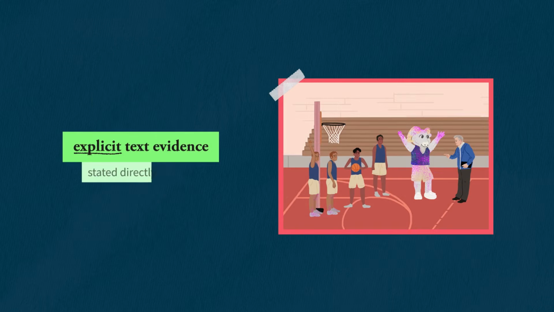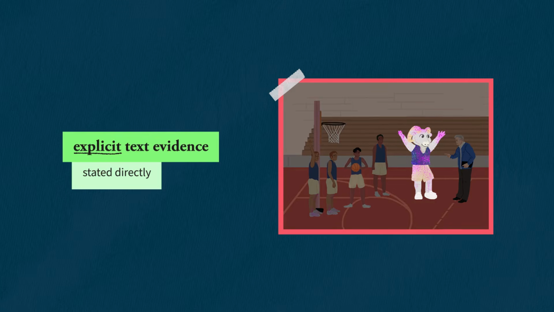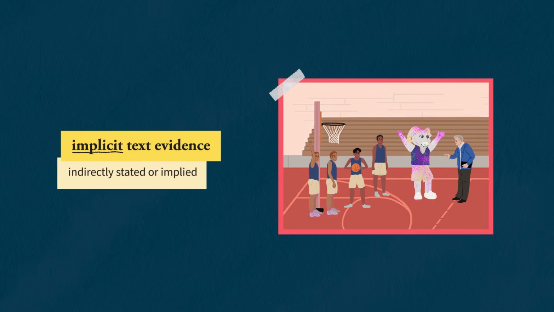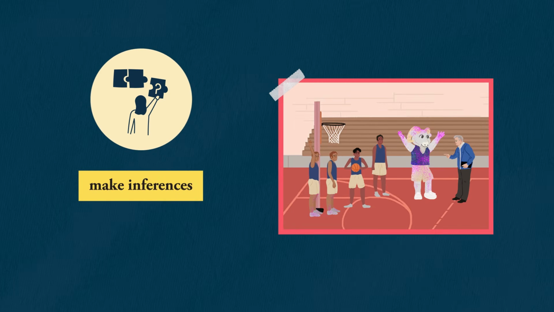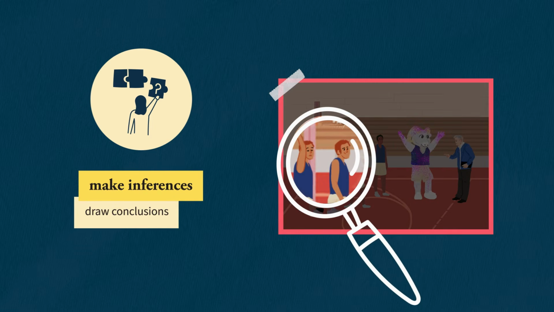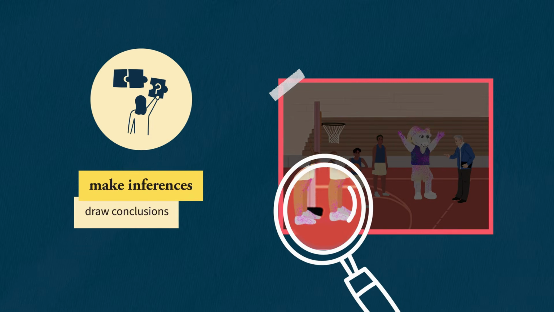Explicit text evidence is evidence that is stated directly in a text. It's right there, like the goat in the gymnasium or a team captain's confession. Implicit text evidence is evidence that is indirectly stated or implied in a text. Readers need to make inferences or use their background knowledge combined with text evidence to draw conclusions. Inferencing is reading between the lines, like interpreting guilty facial expressions or incriminating glitter on the point guard's shoe.